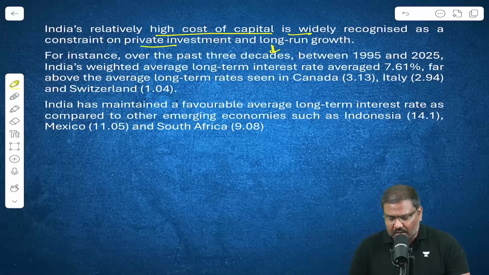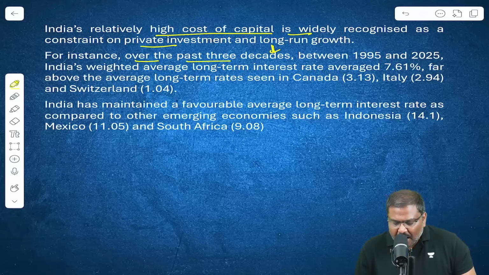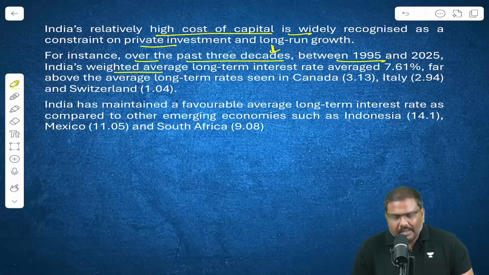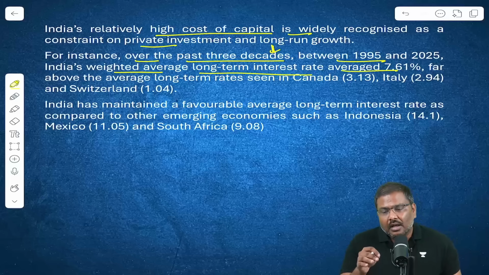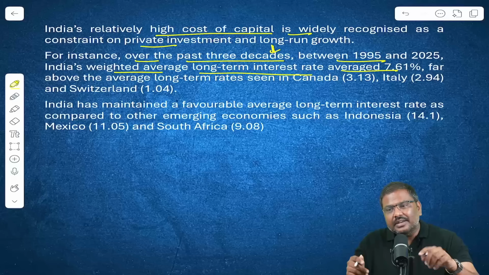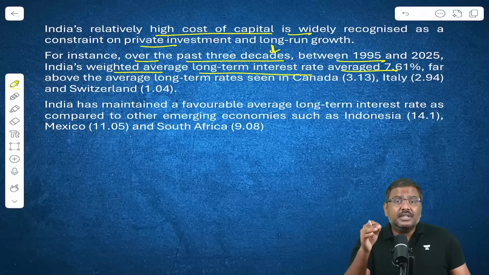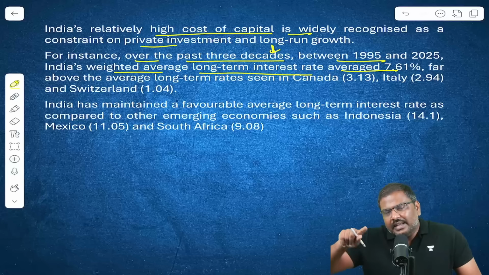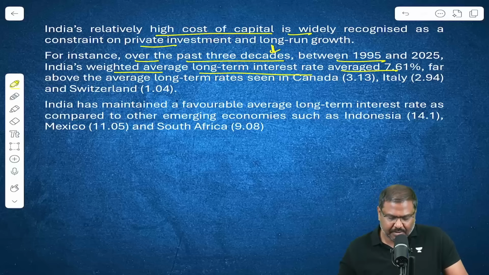According to the survey data, for instance, the past 3 decades, that is between 1995 to 2025, the weighted average long-term interest rates in India has been 7.6%. When you compare this with other countries, it is much higher. And because the rate of interest on the borrowings is higher, it will in turn have an impact on the private sector capital investments in the domestic market.